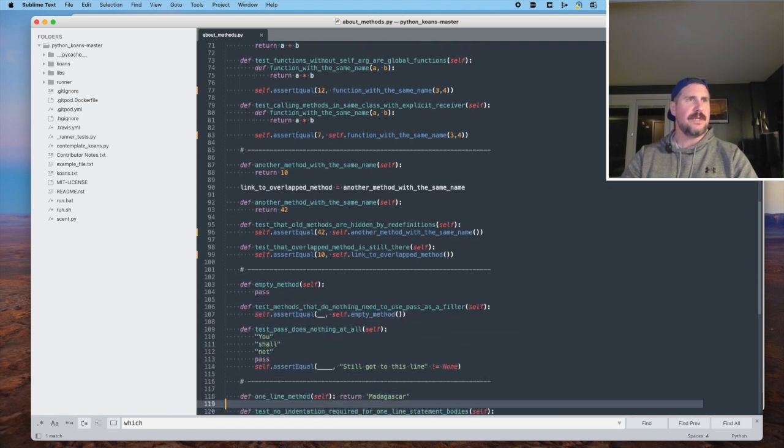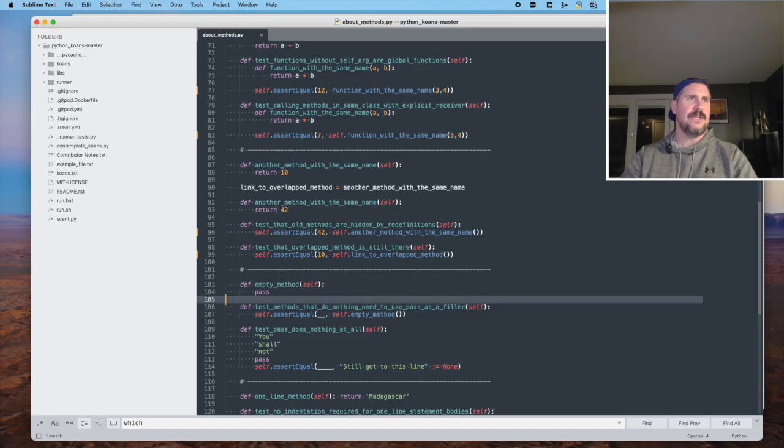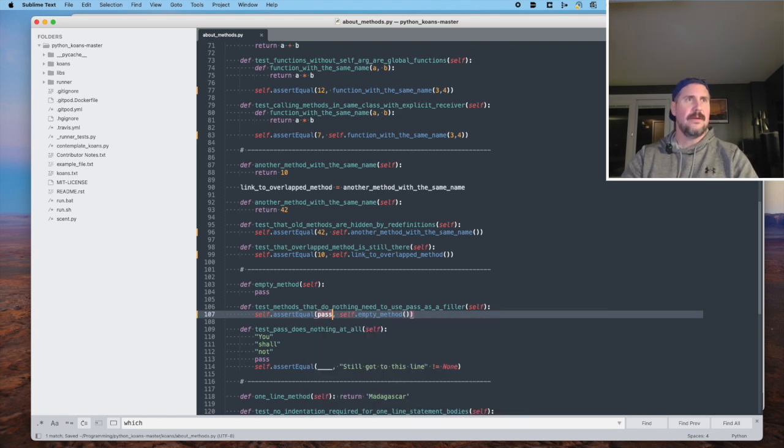All right, now we got some more. Let's see. We have empty method. We've got empty method where we pass it only self, so nothing, and it just returns pass, okay? Test methods that do nothing need to use pass as a filler, okay? So they need to use pass that does nothing, assert equal something, and then what do we get back when we call empty method? I have no idea. Maybe we get pass back. That really doesn't mean anything. Maybe we get nil back. Let's see what it does.